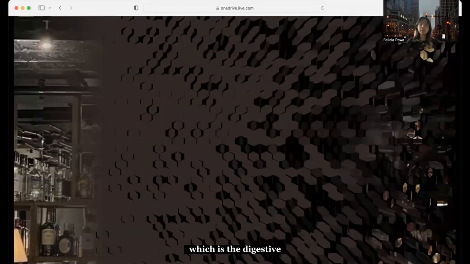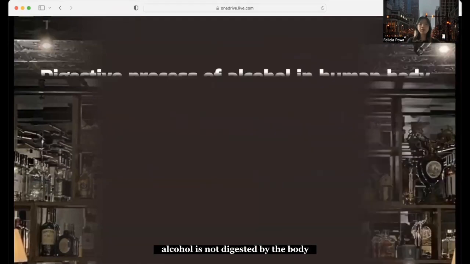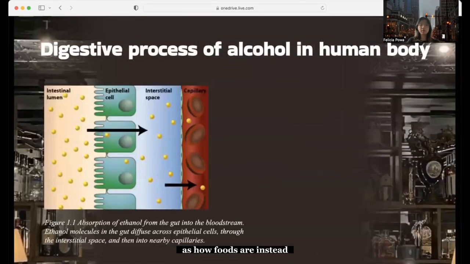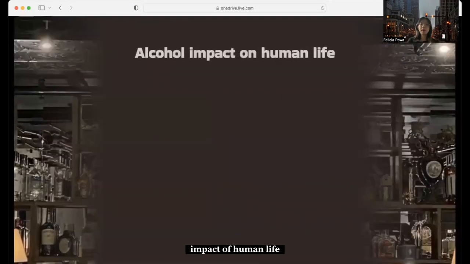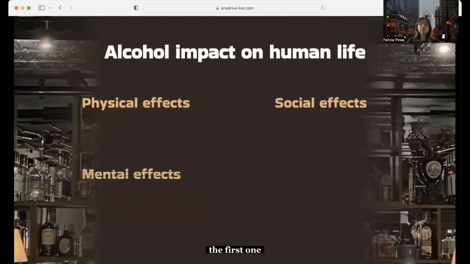Let's move on to the first one, which is the digestion of alcohol in the human body. Alcohol is not digested by the body in the same way as food is. Entering the digestive system, alcohol passes through the wall of the stomach and small intestine directly into the bloodstream. What is the impact of alcohol on human life? There are four effects. The first one is the physical effects.